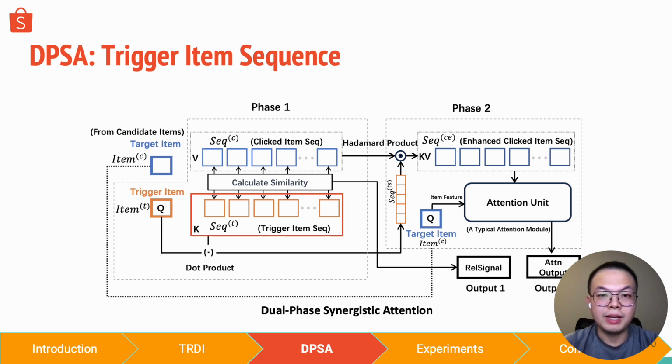The basis of DPSA is the trigger item sequence. So let's first understand what the trigger item sequence is. Unlike the usual behavior sequence, the trigger item sequence records trigger items that have received clicks in the follow-up induced recommendations. Therefore, the trigger item sequence will have a one-to-one mapping relation with the click item sequence, as illustrated in the diagram.